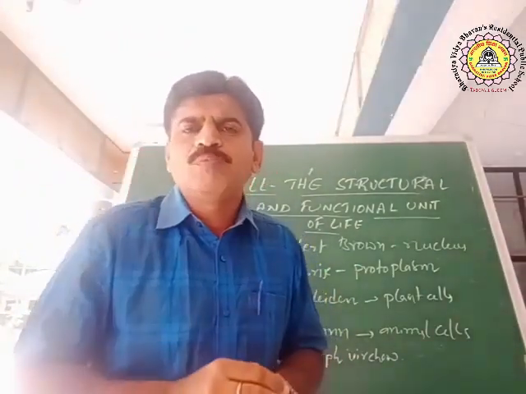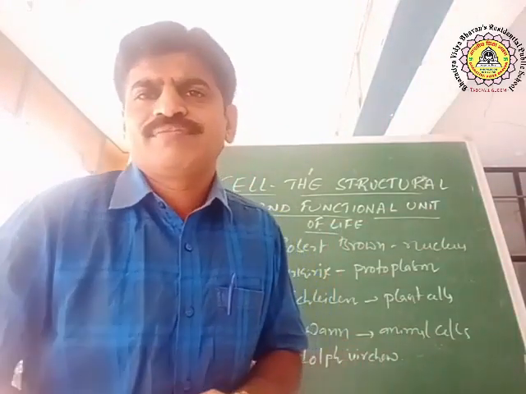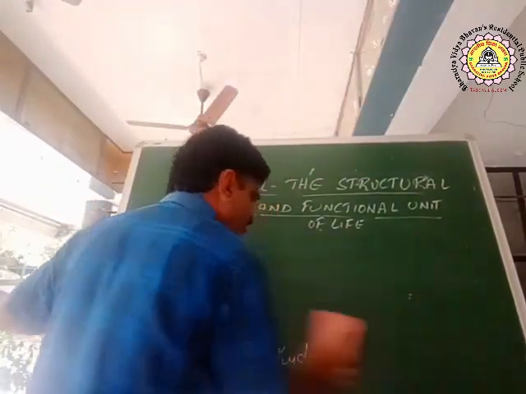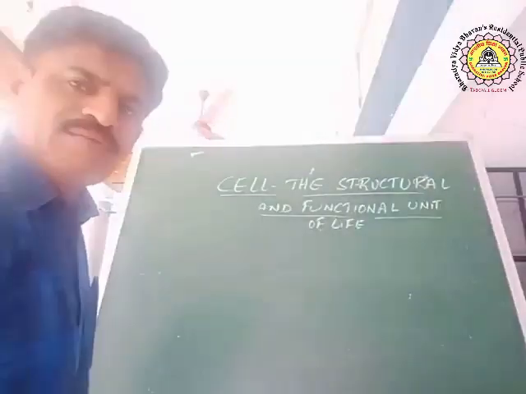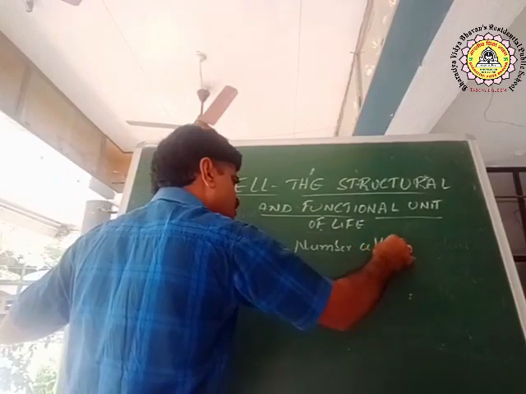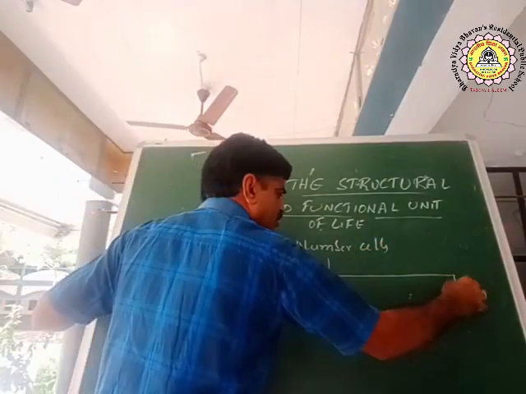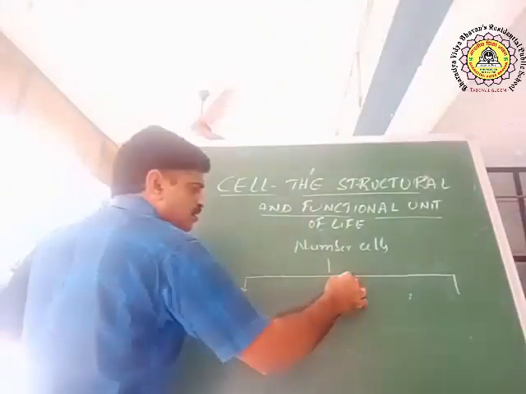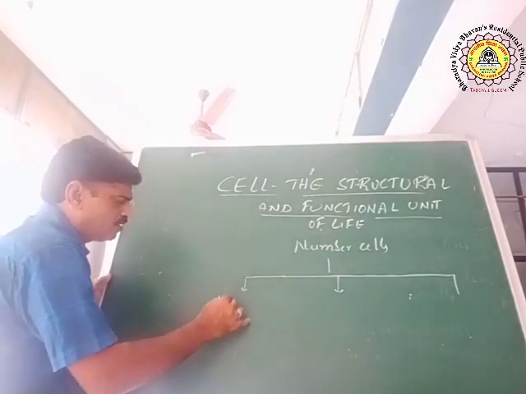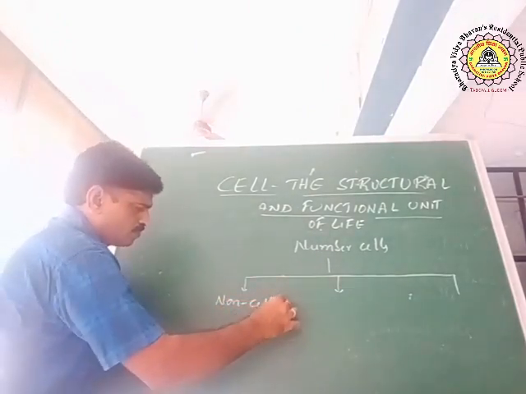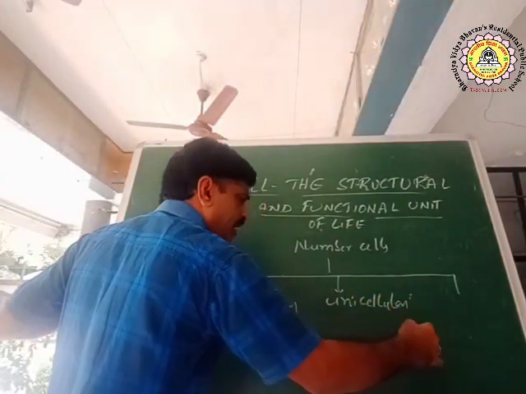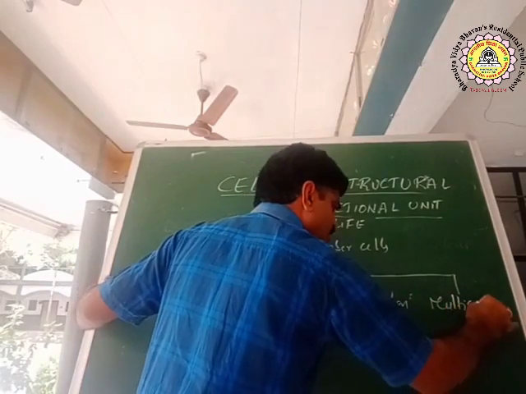Now I will explain how cells are divided, depending upon the number of cells. It is divided into three types: non-cellular, unicellular, and multicellular.